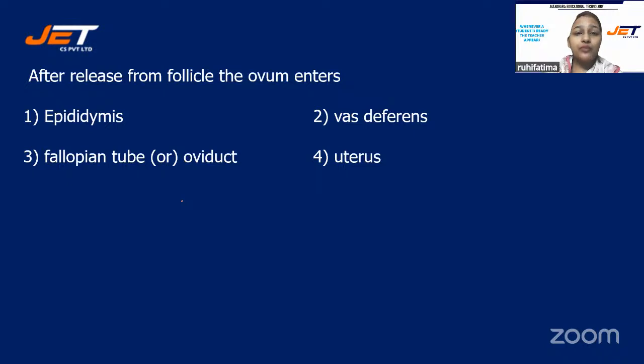After release from follicle, the ovum enters, and your options are number 1, epididymis, number 2, vas deferens, number 3, fallopian tube or oviduct, or is it number 4, uterus?